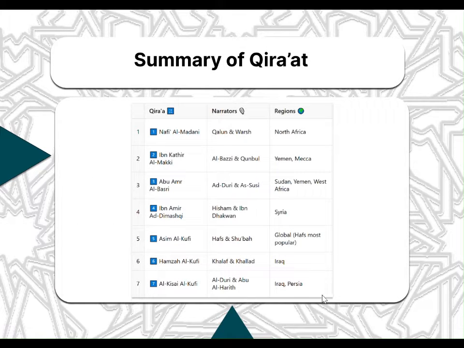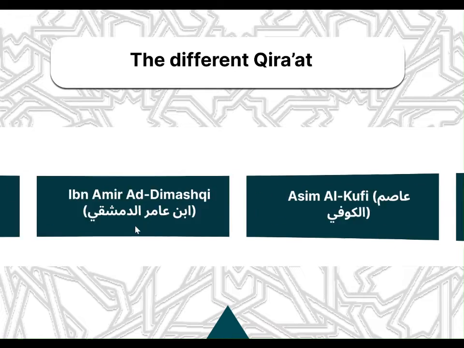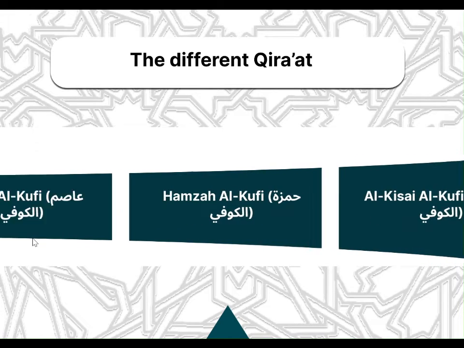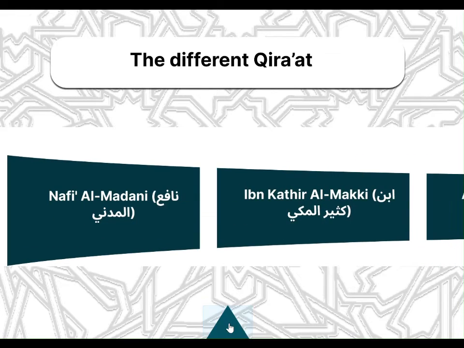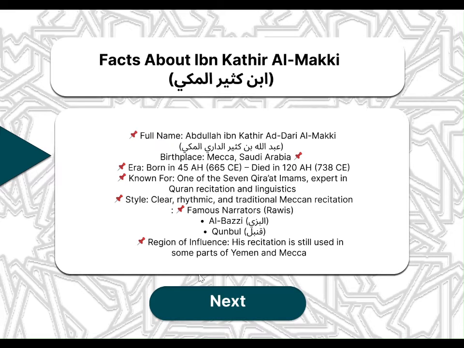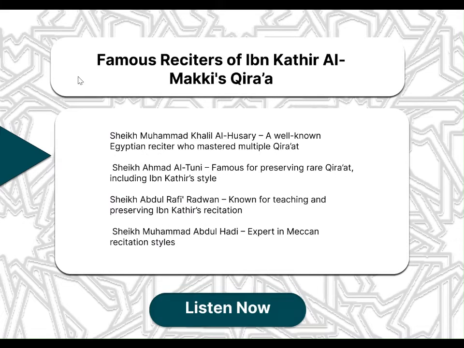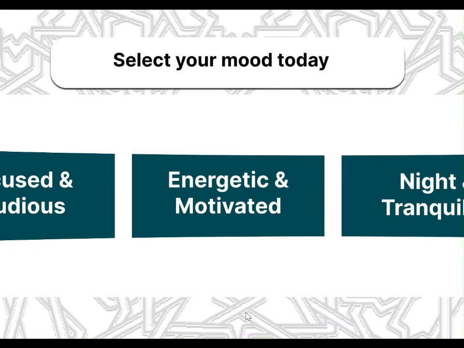Below, I see the bottom menu, which allows me to select and learn more about each Qira'ah. The options include the main 7 Qira'at: Abu Amr al-Basri, Ibn Amr al-Dimashqi, Ibn Kathir al-Makki, and more. When I select a Qira'at, I can explore detailed information, including the facts about the Qira'ah, the famous reciters, as well as additional historical and contextual insights. And there's a Listen Now button, allowing me to hear the recitation in that specific Qira'ah.